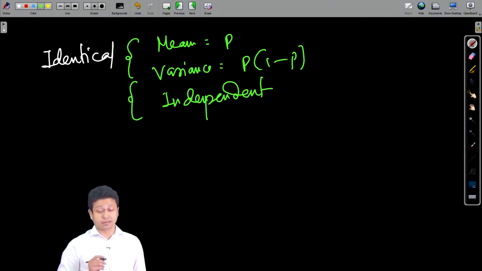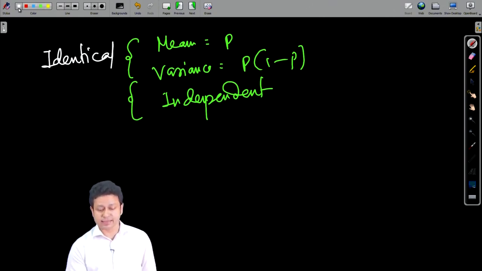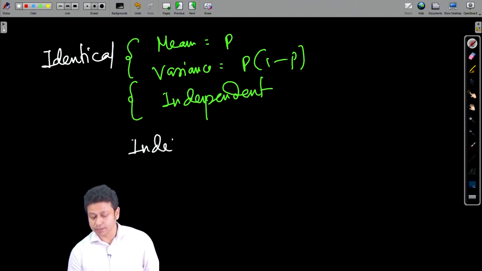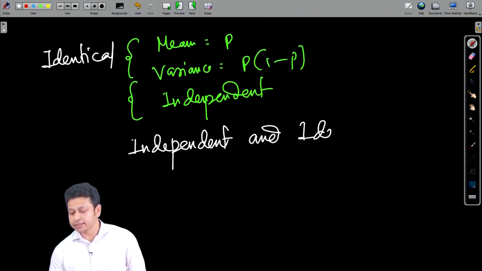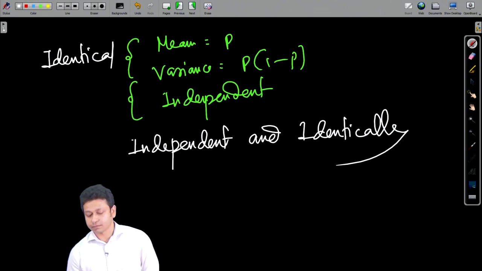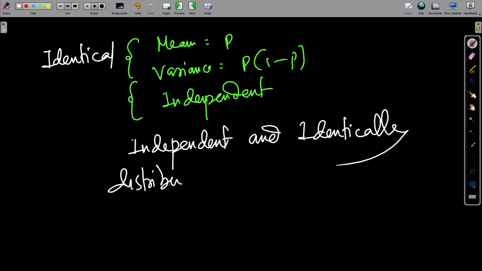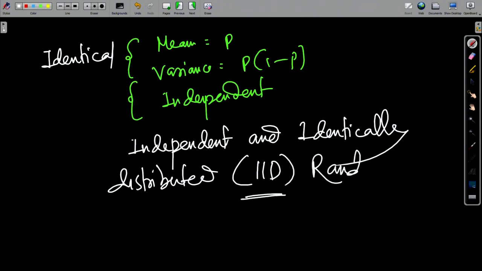So, this kind of random variables are known as independent and identically distributed, or IID in short, random variable. This is very crucial, IID random variable. We need to keep in mind these properties of IID random variables, and we are going to see time and again how we use this concept of IID random variable, where the distributions are basically identical. Okay. The random variable distributions are basically identical.